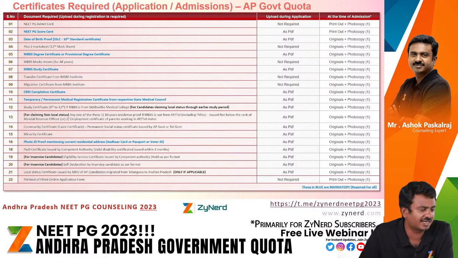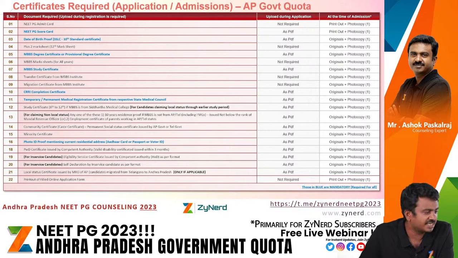The NEET PG scorecard we are expecting tomorrow, I guess, or maybe a little later. We were expecting it a little earlier, even though they mentioned that 25th was the date. They usually share it within a week or so. The rest of it is only if required, like a transfer certificate or migration certificate. It is not required at the time of application. You don't need to upload it.